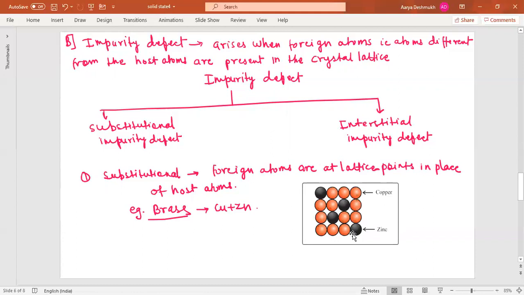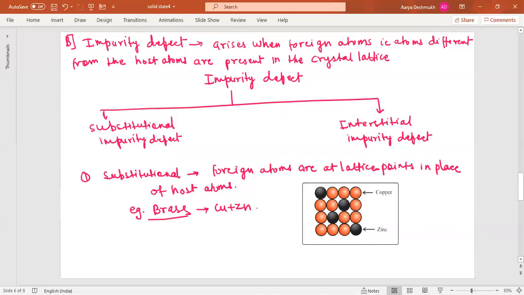In lesser proportion, the zinc atoms are present here. This means copper atoms are replaced or substituted by zinc, and such a defect is called a substitutional impurity defect. Brass is the best example for this.